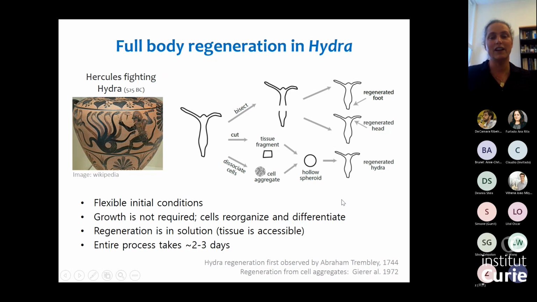So when thinking of the process of morphogenesis, of the development of the adult animal, we see that the Hydra gives us a very elaborate flexibility in the initial conditions for regeneration. This process of regeneration does not require growth, actually. So you can stop cell division altogether and you will still get regeneration. So it's basically the same cells that can reorganize and differentiate to generate the form of the adult animal. Regeneration happens in solution, which means that it's totally accessible for us in the lab. And the entire process is quick, so you can go from start to finish within a couple of days, which, again, from an experimental point of view, is a great asset.